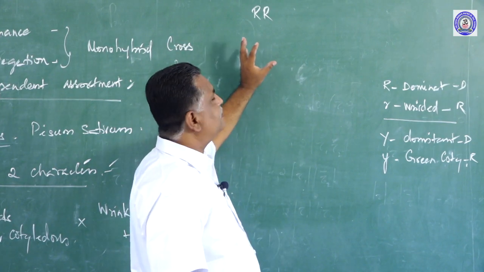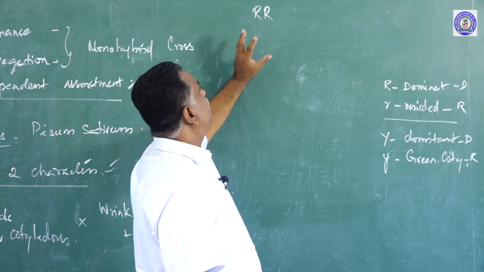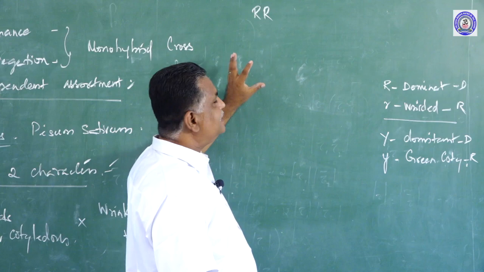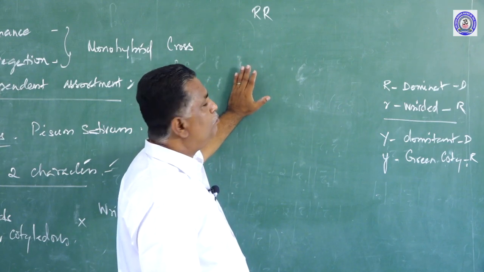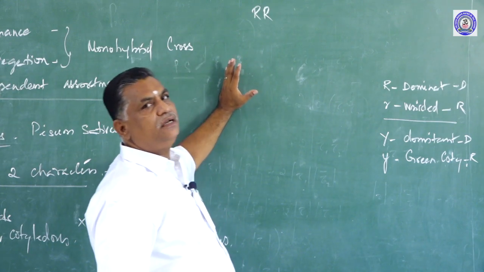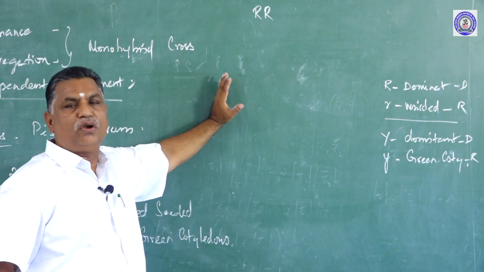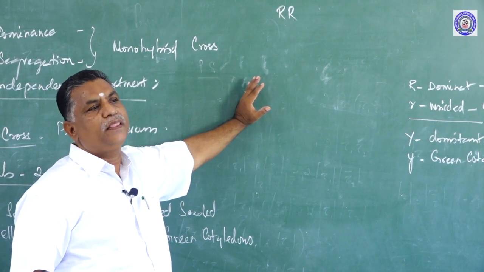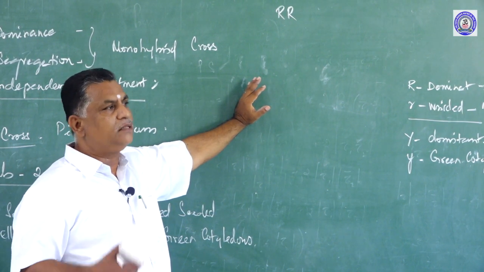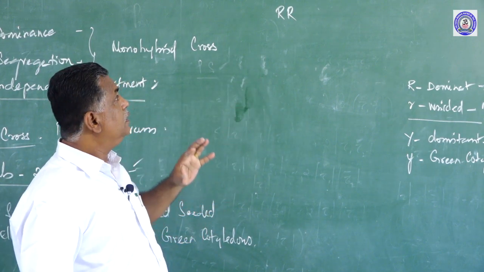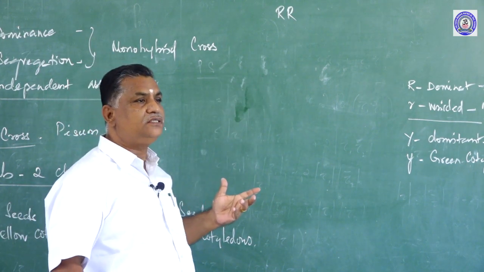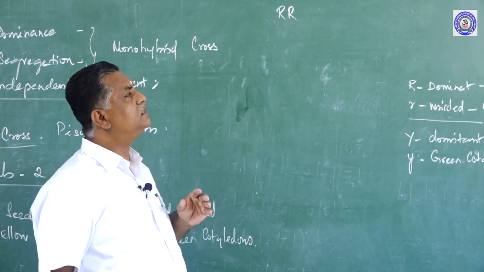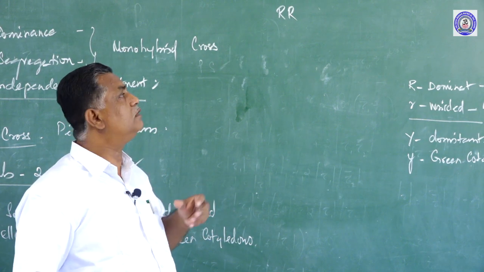We should understand the beauty of Mendelian explanation before the discovery of meiosis, before the discovery of cell division, before the discovery of molecular genetics. He explained the concepts of modern genetics without knowing that he is explaining modern genetics. That is why his experiments, his conclusions, his laws on inheritance pave the way for modern genetics, and so he is regarded as the father of genetics.